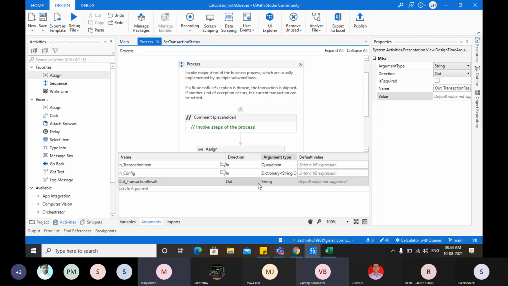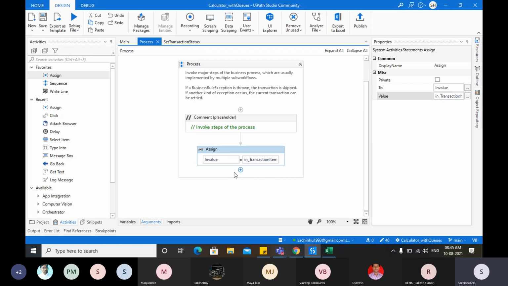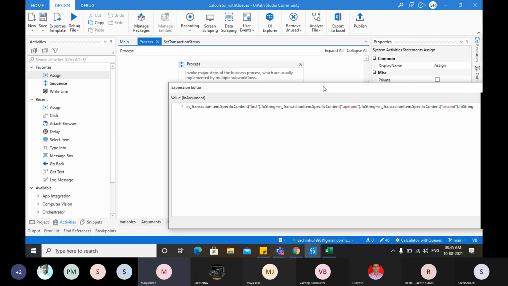The reason is we are not setting the value to out transaction result. Okay, so Manju, great work. So let's see. To assign activity, it was not available. Okay, I said, assign activity. Instead of in value, give the other argument, that is out.